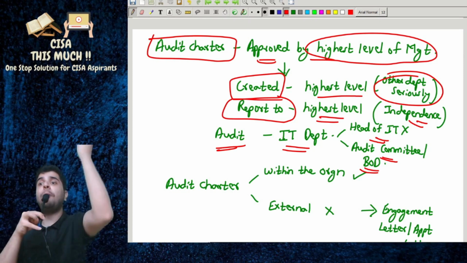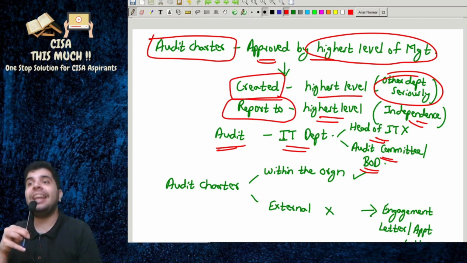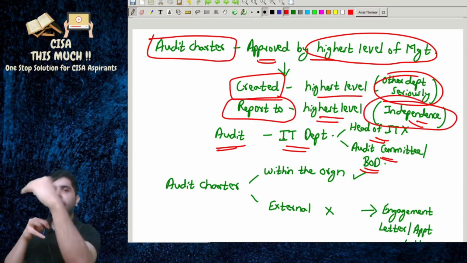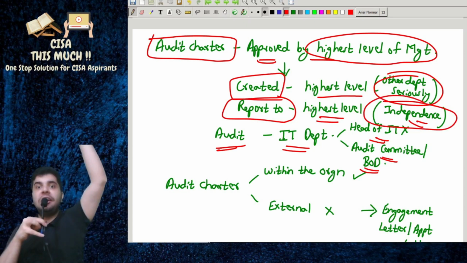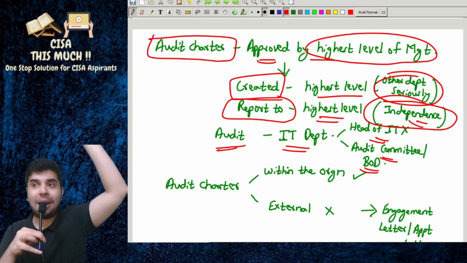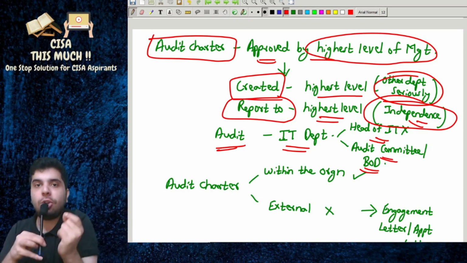They will report to the top level, the audit committee. Why? To maintain their independence. It means that we are not dependent on you. We will directly report to the top management in the organization, to maintain the independence of the auditor.